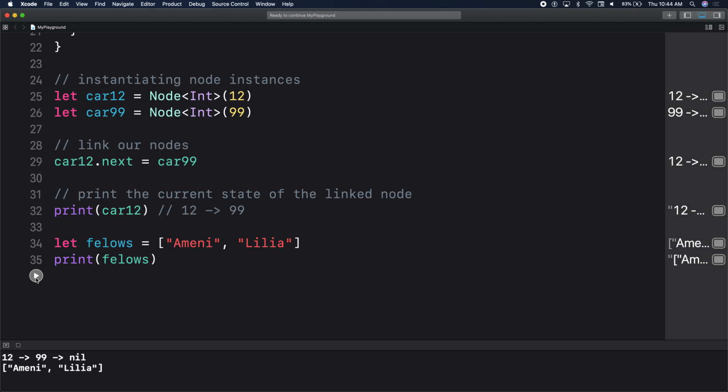So to print all the linked lists, we just type in first node.